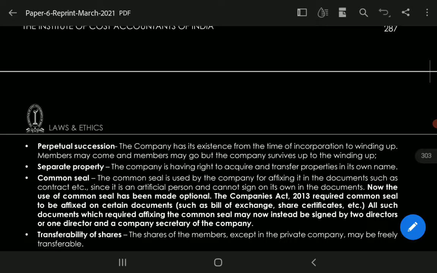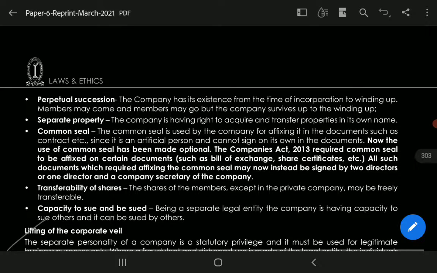मतलब हम जब कंपनी को start करते हैं तो हम मानते हैं कि उसका survival existence till the winding up रहेगा. इसमें members आएंगे, members जाएंगे, but the company survives up to the winding up. Next feature is separate property. The company has the right to acquire and transfer property in its own name.